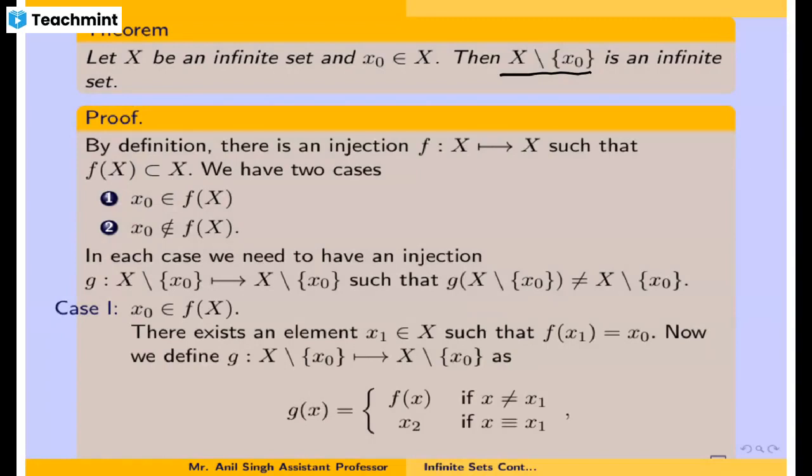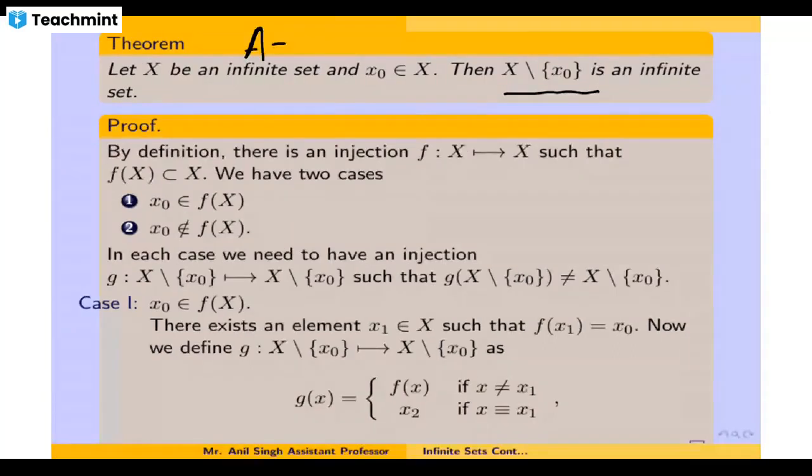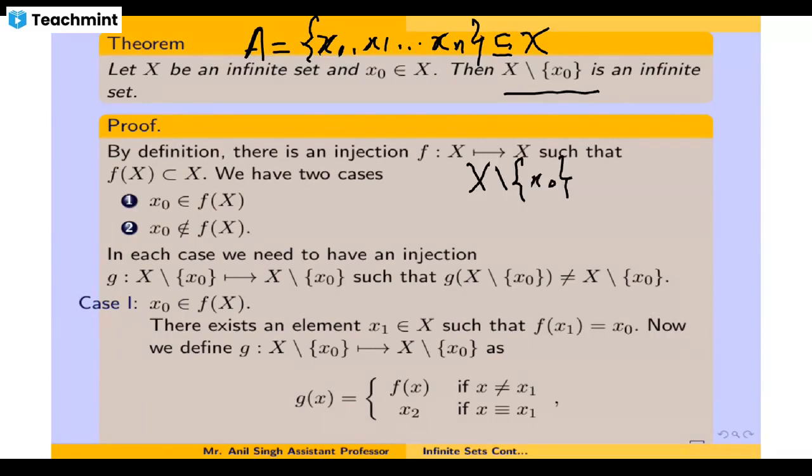And how are you going to prove that? Let me first give that consequence. Let us take A to be a finite subset {x0, x1, and so on up to xn} of this infinite set X, and we want to establish that this X minus A is also an infinite set. So X minus x0, because of this theorem, is an infinite set.